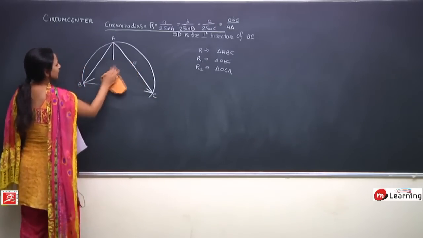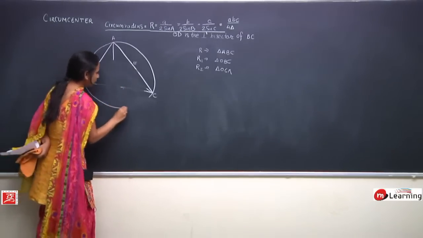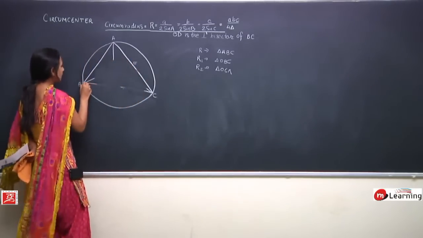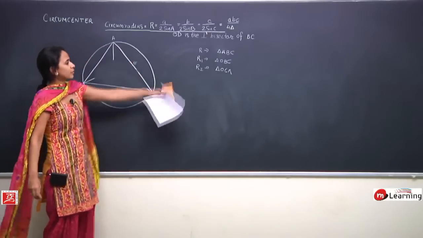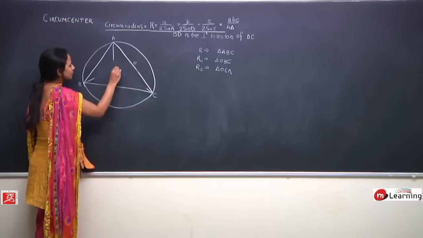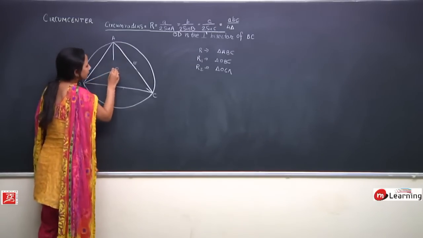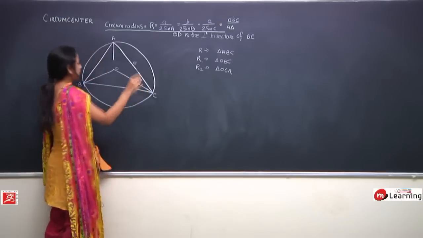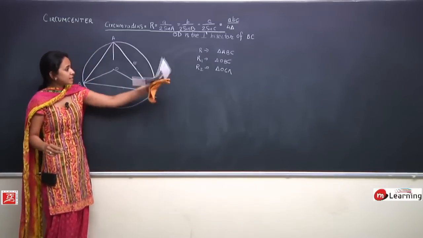I am just erasing the unnecessary things because otherwise it will confuse us in solving the question. So we have this triangle ABC and we know the circumradius of the triangle ABC is R. Then we have this triangle OBC here and we know its circumradius is R1.